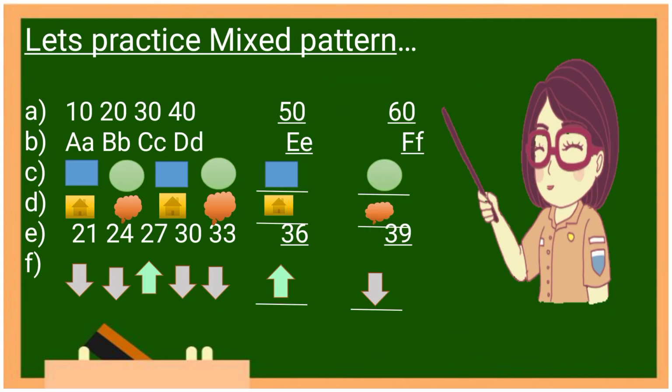Okay, now let's practice mixed patterns. 10, 20, 30, 40. So here what next number will come? 50, then 60. Now next AA, BB, CC, DD. So next what will come? EE and FF. Now downside geometrical patterns, 2 examples are given, then numbers are given, then again a geometrical shape is given. Okay, so like this you will see some different kinds of practice exercises in your textbook.